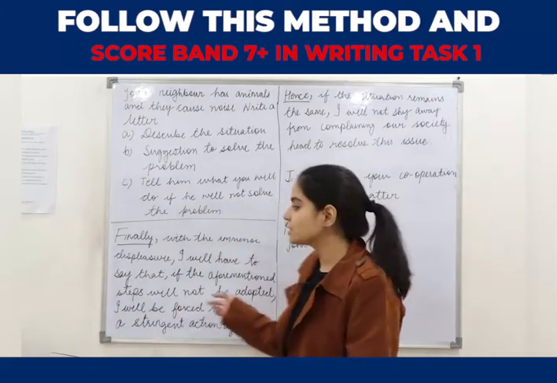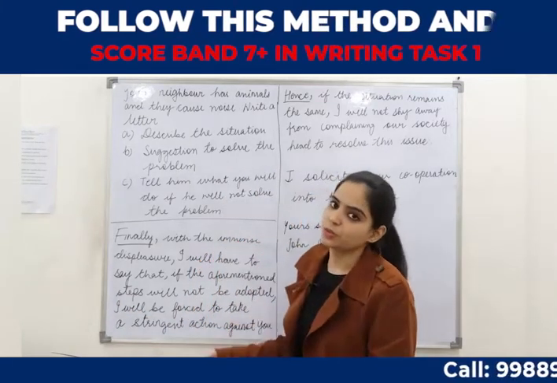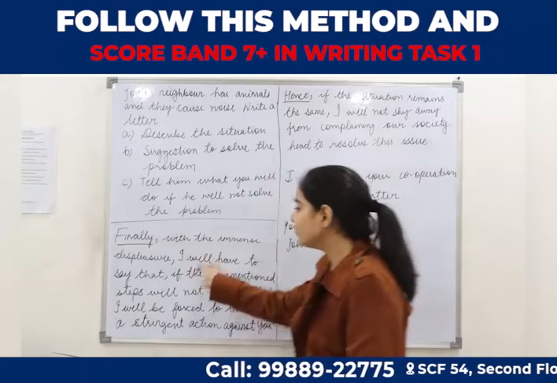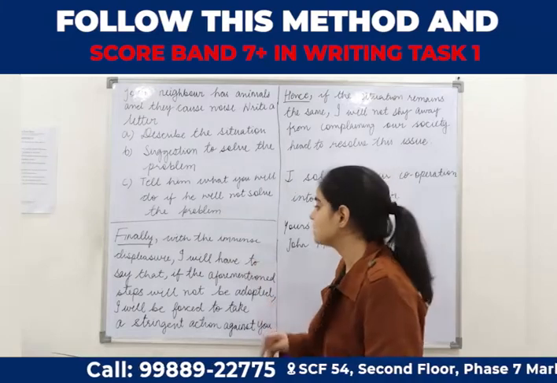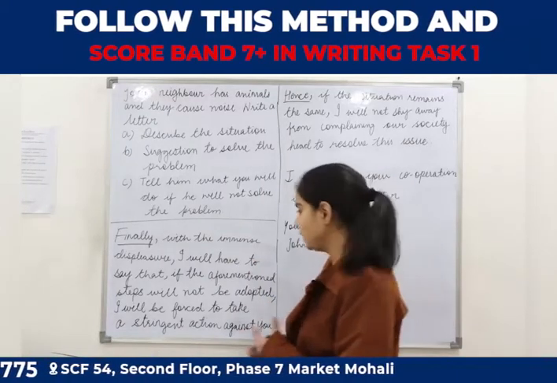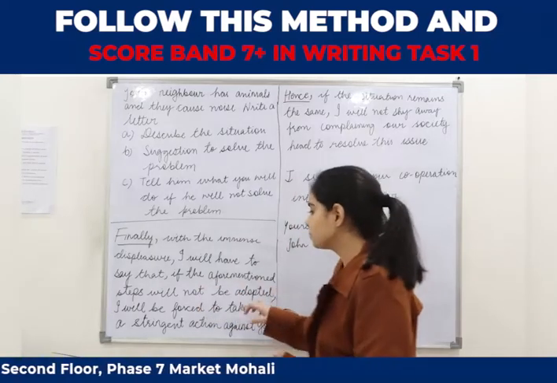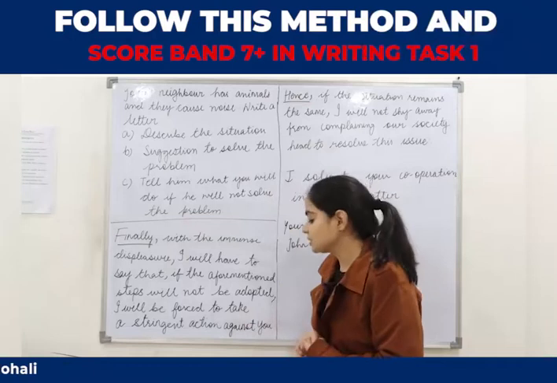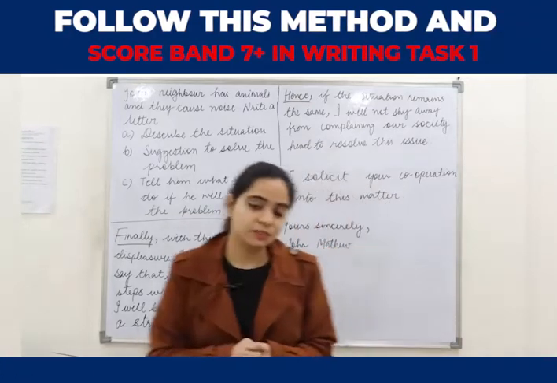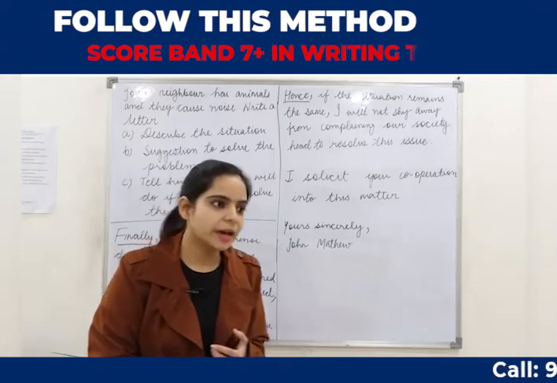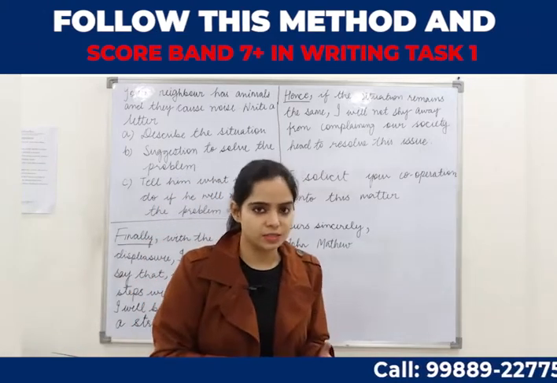Alright, so I will not straight away start writing, okay, this is what I will do if you will not follow the steps. So I have given a statement here which says, with immense displeasure I will have to say that, if the aforementioned steps will not be adopted, I will be forced to take a stringent action against you. So that means I have given a warning to my neighbor that if the aforementioned steps will not be followed, I will be forced to take a strict action against him.